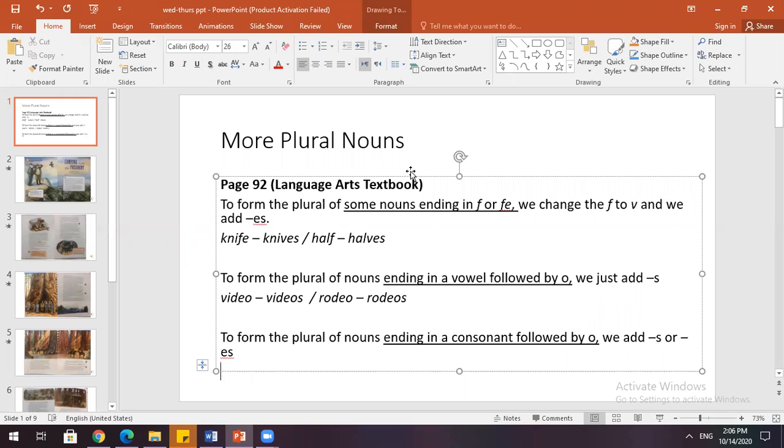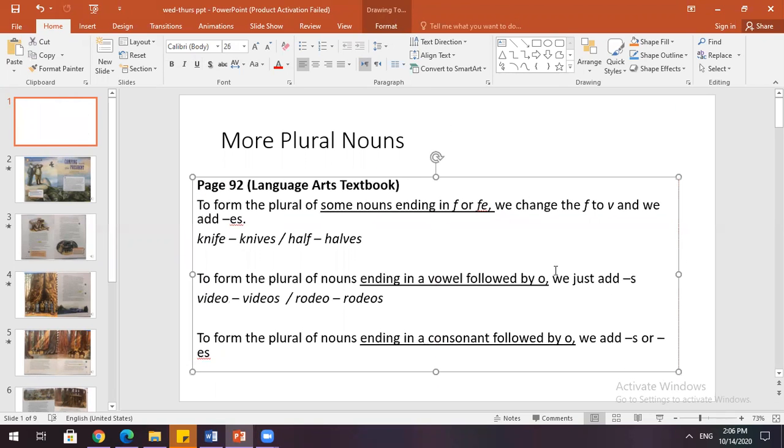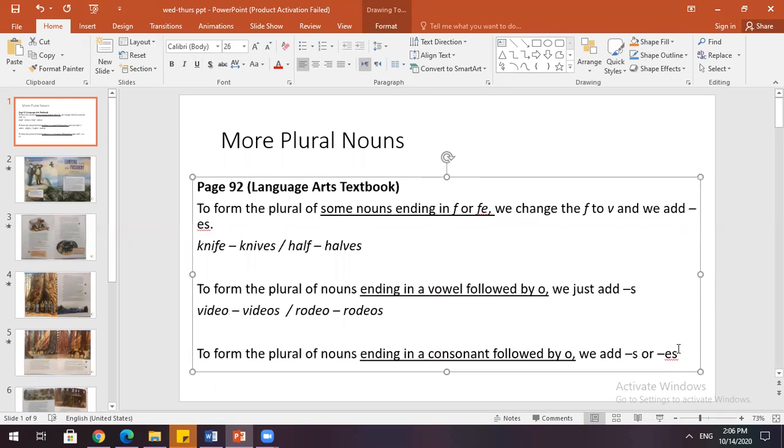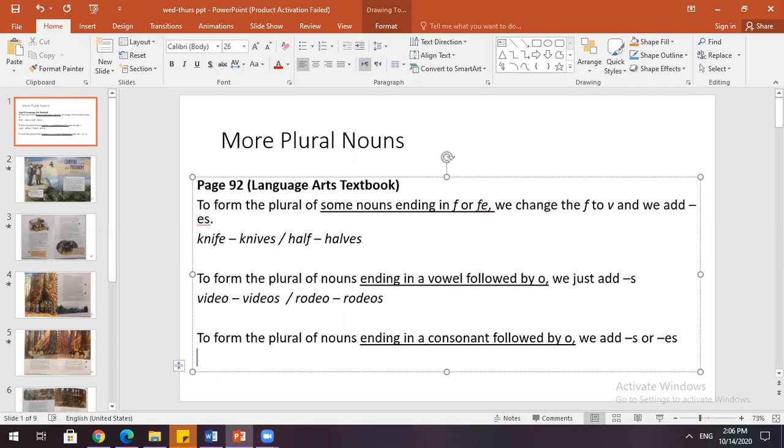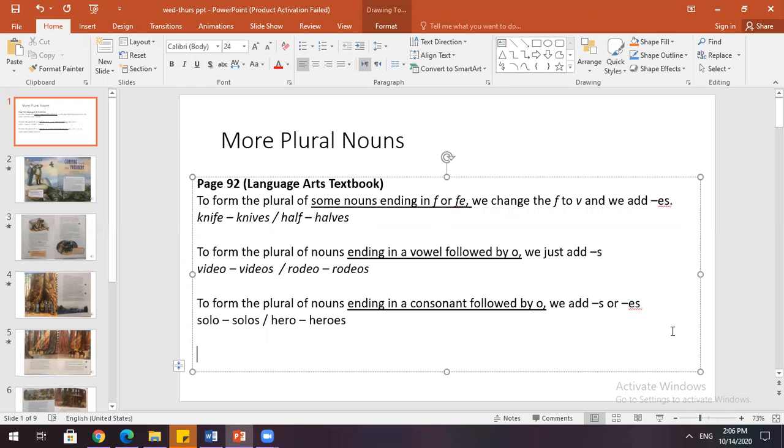Okay, so we're going to look at different ones together. An example of this, solo. We add an S, sorry, so it becomes solos. Whereas the word hero, for example, is also a consonant followed by O, but we add ES. So these are irregular. Hero, heroes.